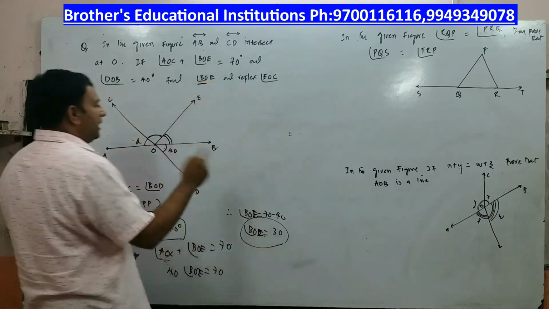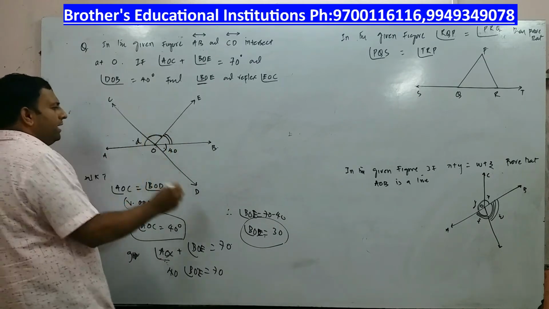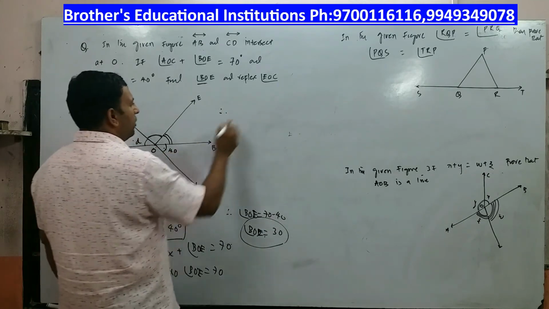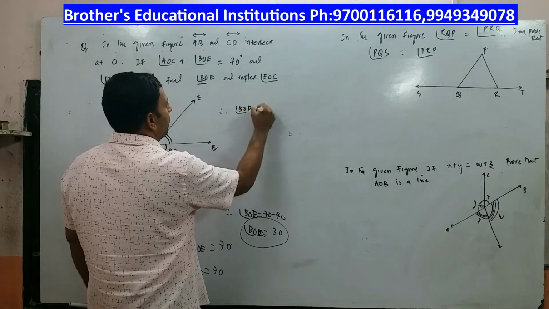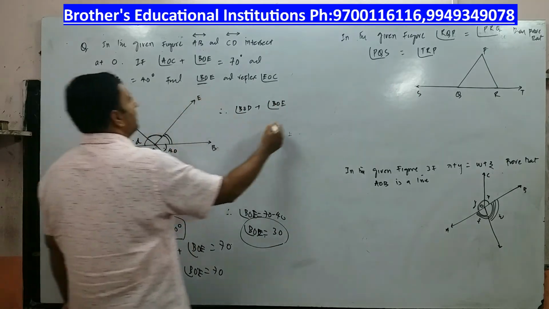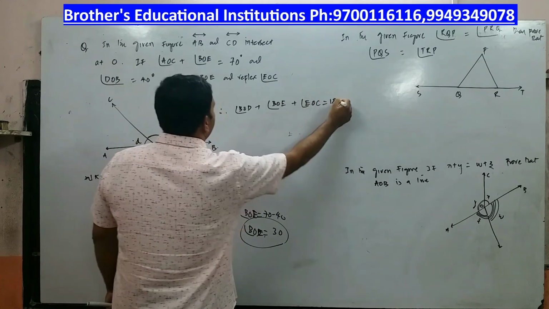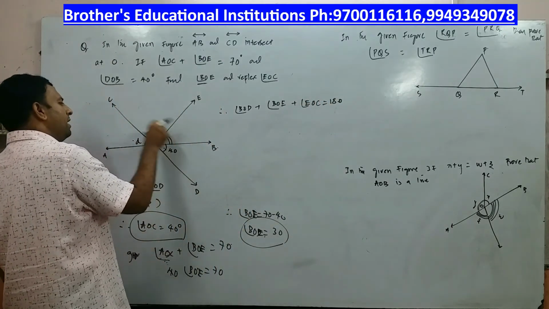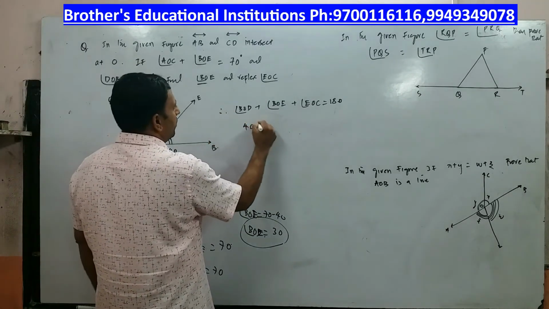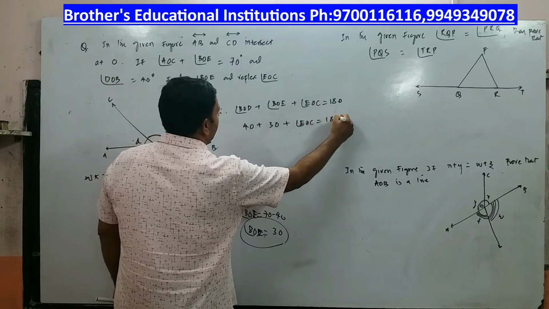30 degrees. Now once you know that this is 30 degrees, angle on a line is 180 degrees. So therefore what will I say? Angle BOD plus angle BOE plus angle EOC is equal to again 180 degrees. This angle plus this angle plus this angle, total angle is equal to 180 degrees. But what is this angle? 40 degrees. What is this angle? 30 degrees plus angle EOC is equal to 180 degrees.